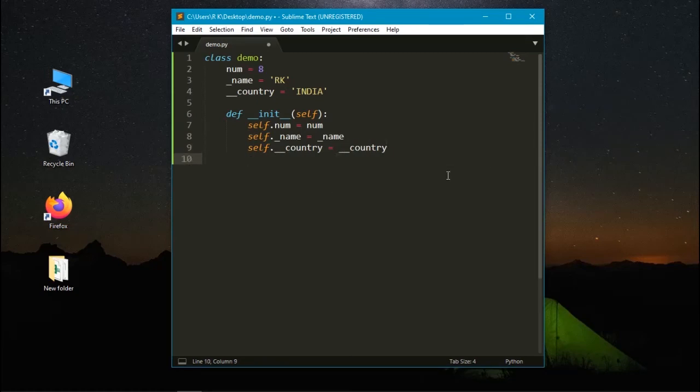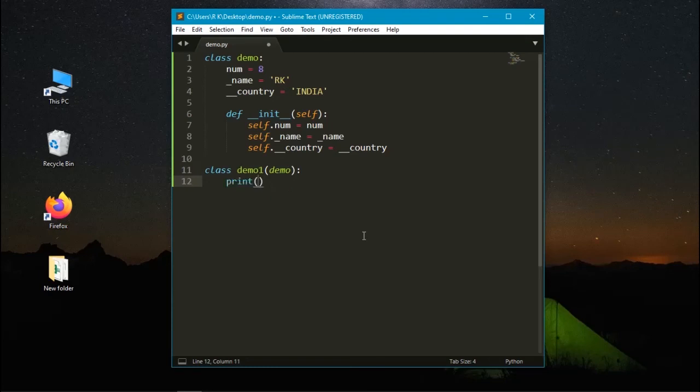In inheritance, we see base class and derived class. Let's use the same method here. So this is the base class. Let's create a derived class, demo1, in parentheses demo. Let's try to get the values from the demo class.